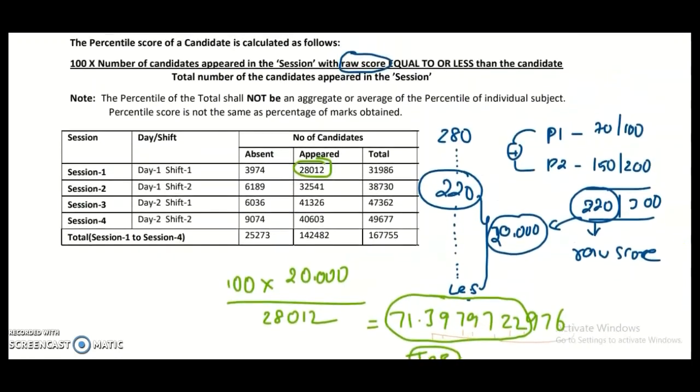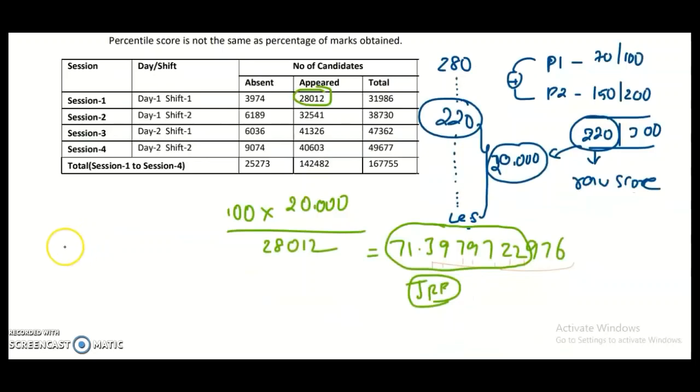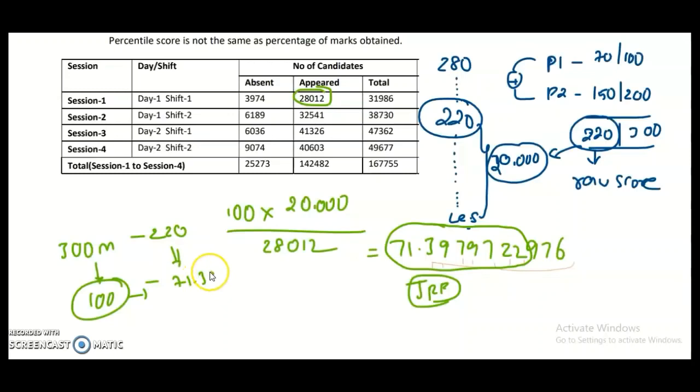This is how the National Testing Agency follows the normalization procedure based upon the percentile. This procedure is useful to convert your raw score out of 300 marks to 100 marks, that is the normalization or percentile method. So that means 220 marks out of 300 was converted into 71.3979722 by using the normalization procedure.